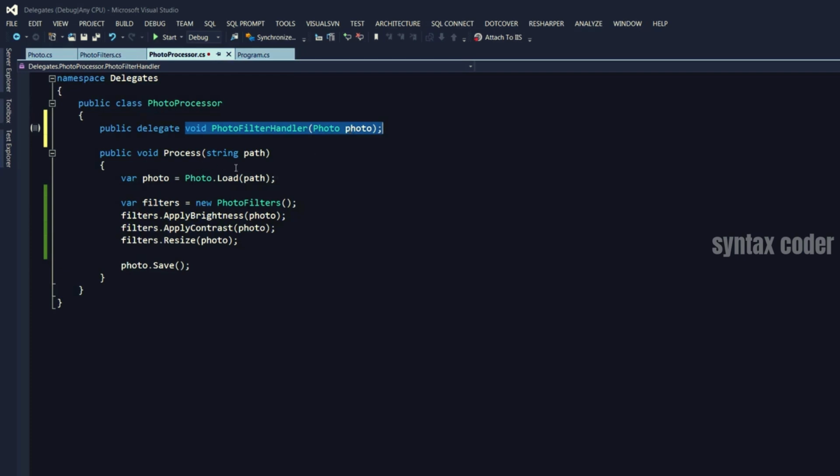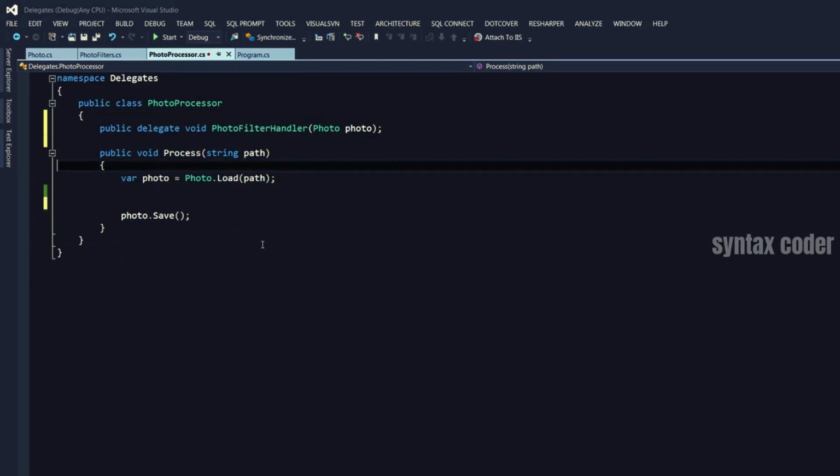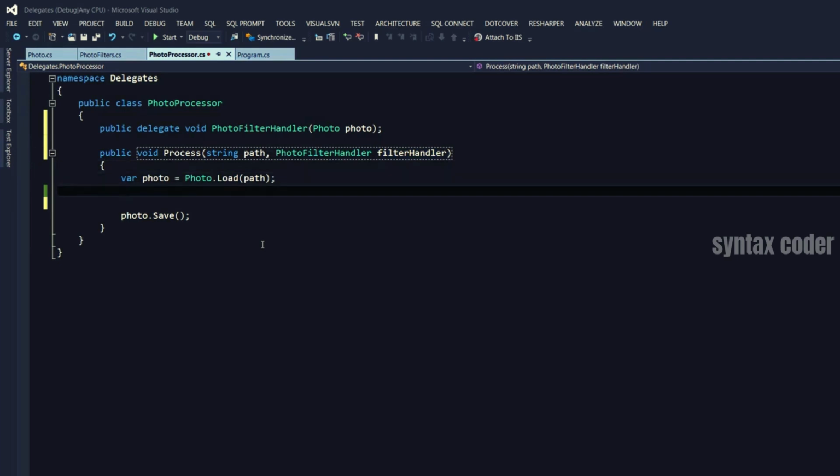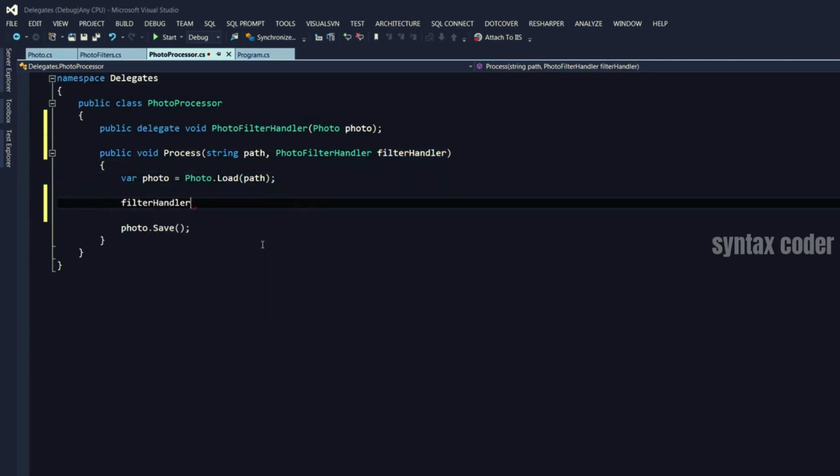Now to make this method extensible, instead of hard coding these filters here, I'm going to get rid of that and pass a delegate to this method. And call it here, passing our photo object. What this means is this code does not know what filter will be applied, and it's the responsibility of the client of this code. Whoever is using that, they will define the filters they want.